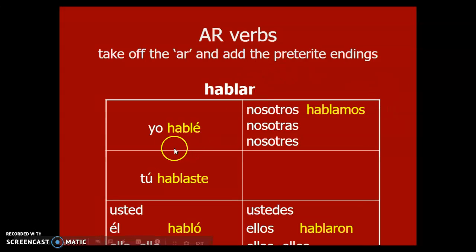So for example, hablar becomes hablé, hablaste, habló, hablamos, y hablaron.